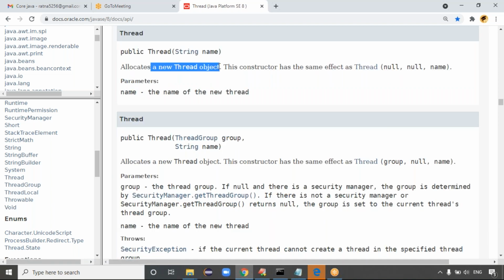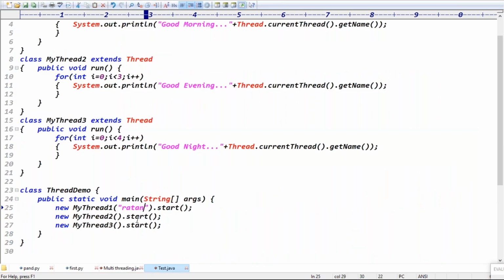As you see, it allocates a new thread object. The constructor has the same effect as a thread with a null name. Name of the new thread means what? Simply here I can pass the new thread name directly, like Ratan, Anu, Sravya. But the point is, if you want to stop other threads, we require the join function, right? So I can take a reference variable: MyThread t1 equal to new MyThread, and then you can call this my first thread here.